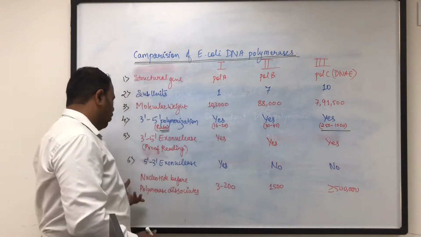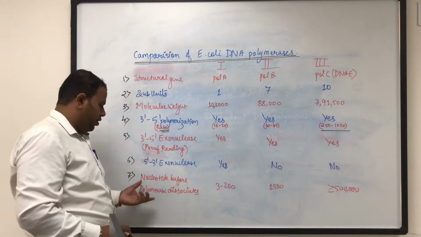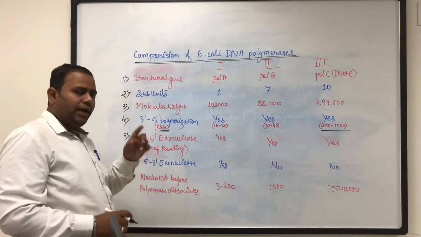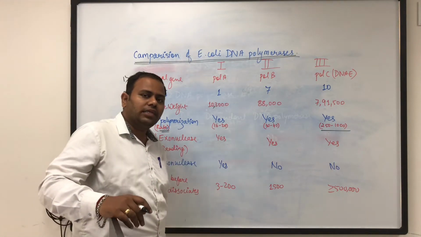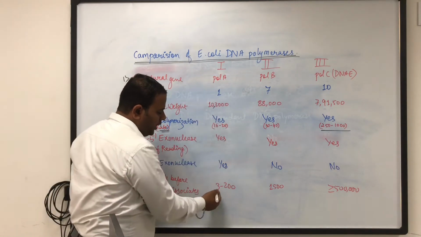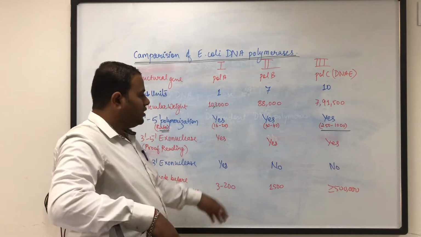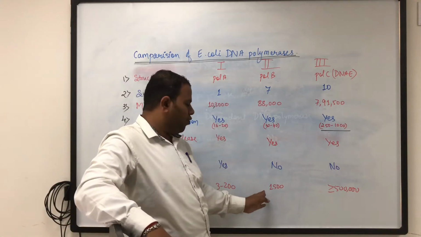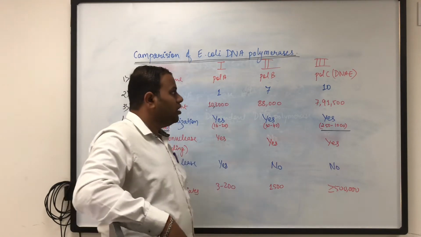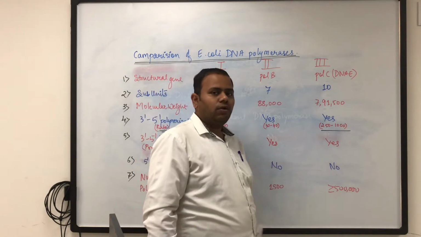Okay, so now let's see the nucleotides that are added by the polymerase before it dissociates. Means at a single go, how many nucleotides a single polymerase can add, that we are going to see. The DNA polymerase 1 here can add 3 to 200 nucleotides in a single go, whereas DNA polymerase 2 has around 1500 capacity, means in a single go it can add 1500 nucleotides, whereas DNA polymerase 3 can add around 5 lakh nucleotides per second.